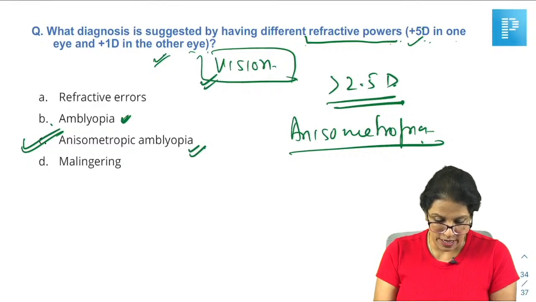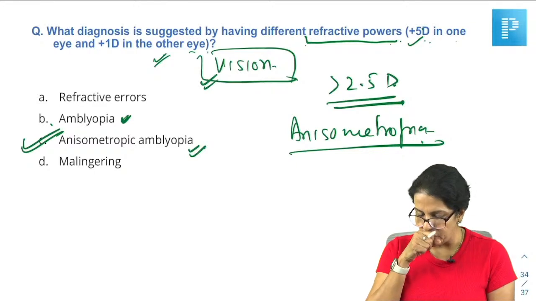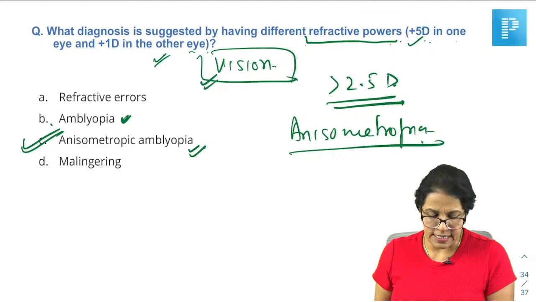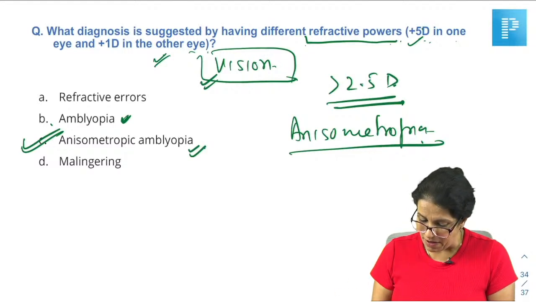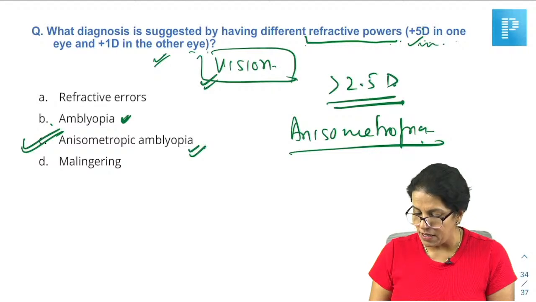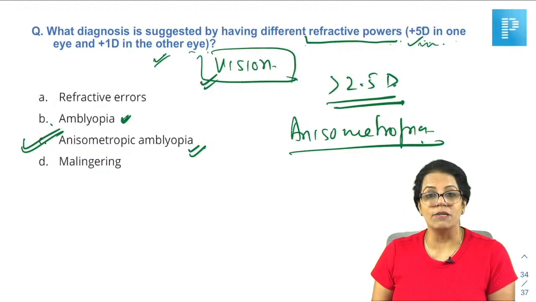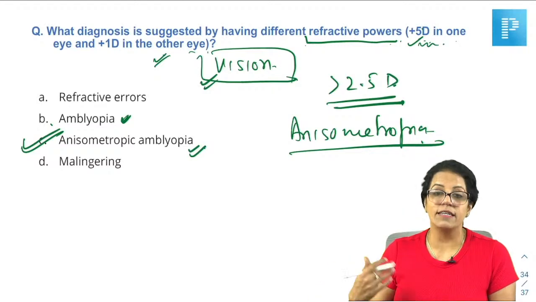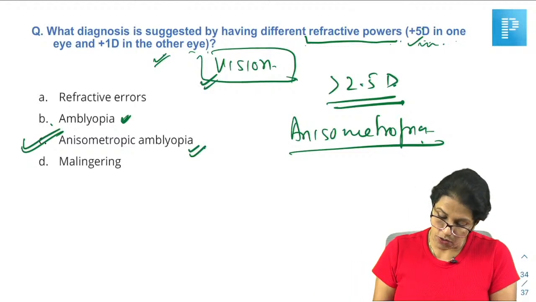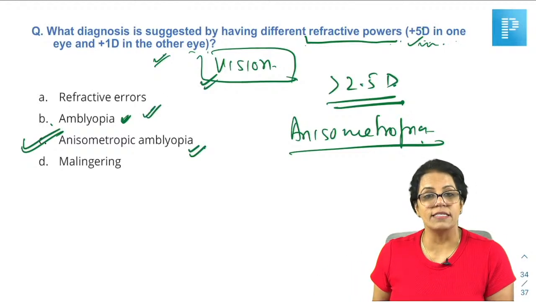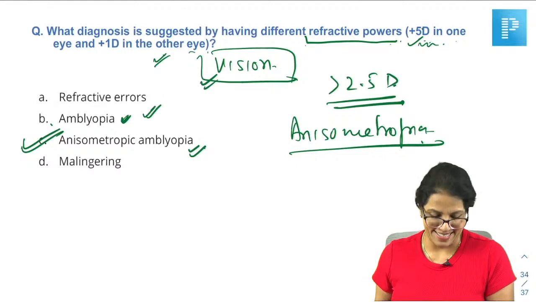See, vision is 6 by 18 in the right eye and 6 by 6 in the left eye. So again, the power in one eye, that means the right eye, must be plus 5D, isn't it? Because more refractive error, not corrected earlier, has made the eye amblyopic. So then you can simply answer amblyopia also, that's even correct, if the vision is mentioned.